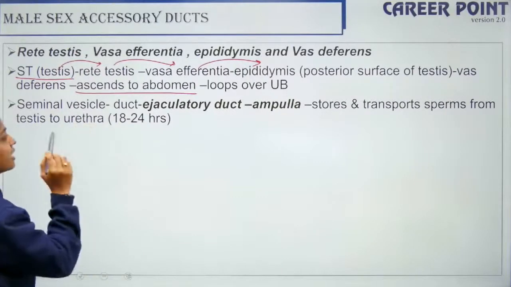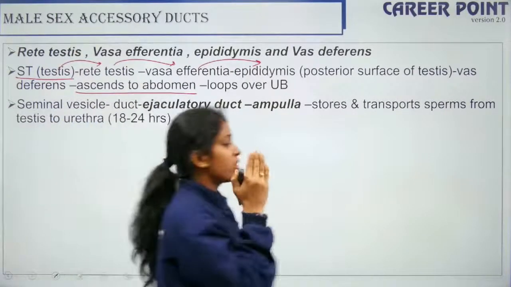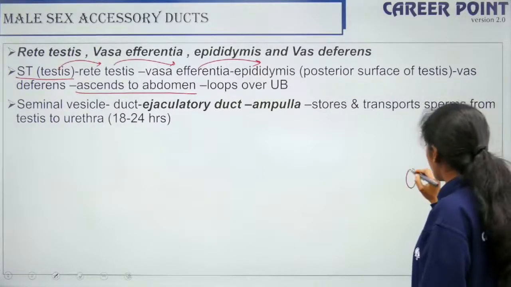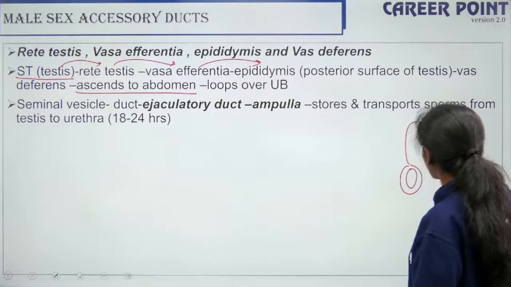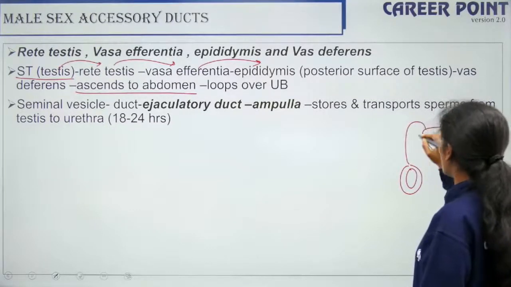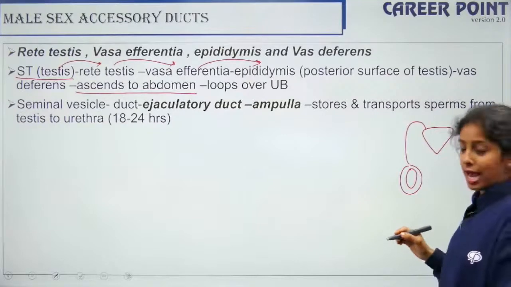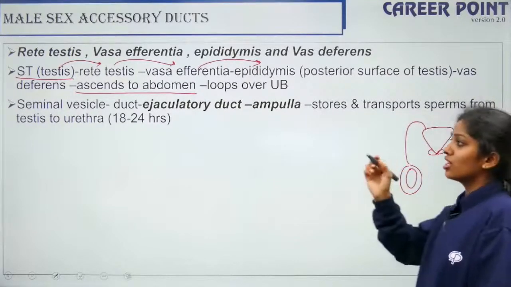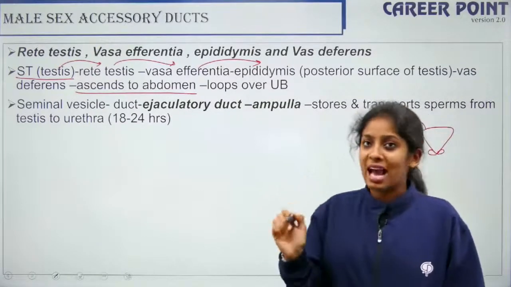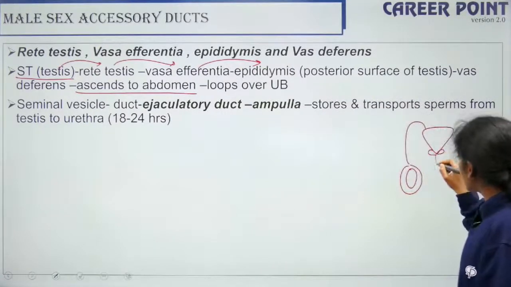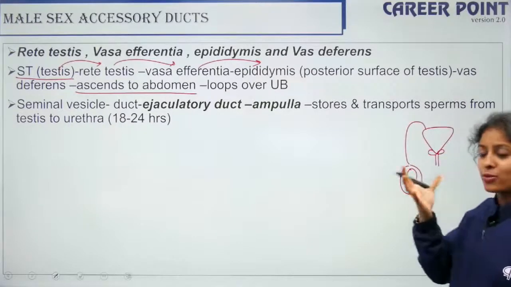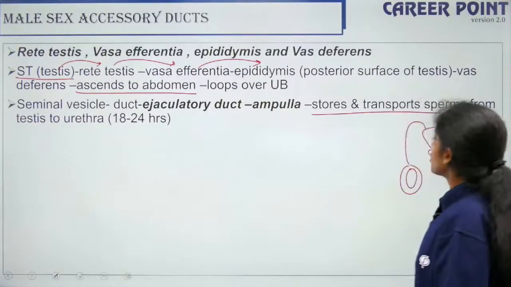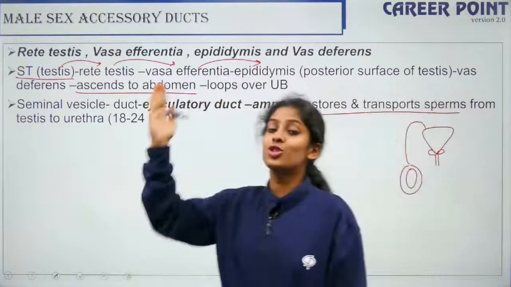The seminal vesicle has a duct. This shape is your urinary bladder. The vas deferens loops over the urinary bladder. Here there is a pair of glands called the seminal vesicles. A gland will have a duct. The duct is called the ejaculatory duct, and the base of the vas deferens is swollen. That actually stores and transports the sperm from the testis to the urethra.